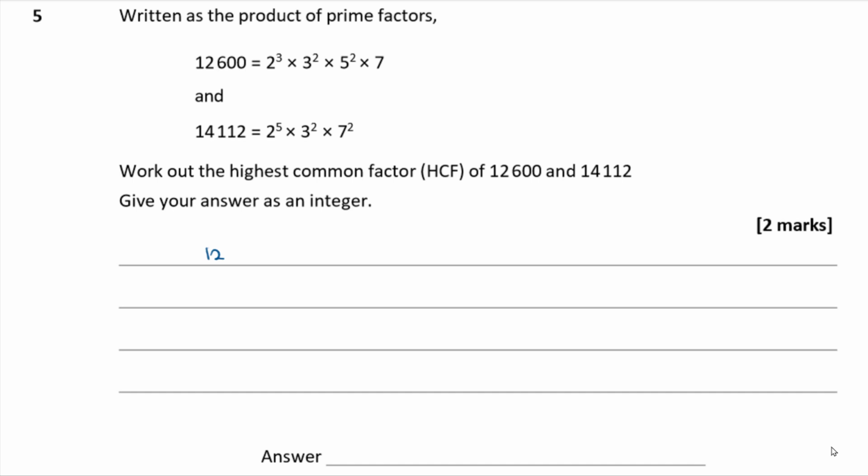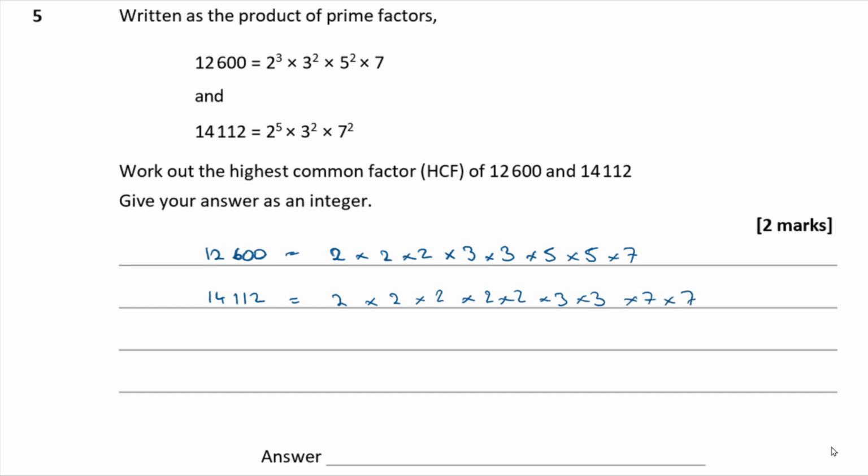Well, we can easily work out HCFs of two numbers if we've got them in factor form like this. I'm just going to write them out in expanded prime factor form so we can see all of the individual factors clearly. So that's 12,600, and then 14,112. That's 2 times 2 times 2 times 2 times 2 times 3 times 3 times 7 times 7.